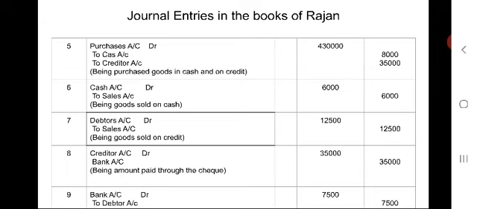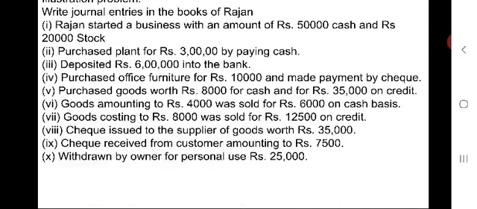Entry should be bank account debtor to debtor's account, being check received from the debtor, 7,500.